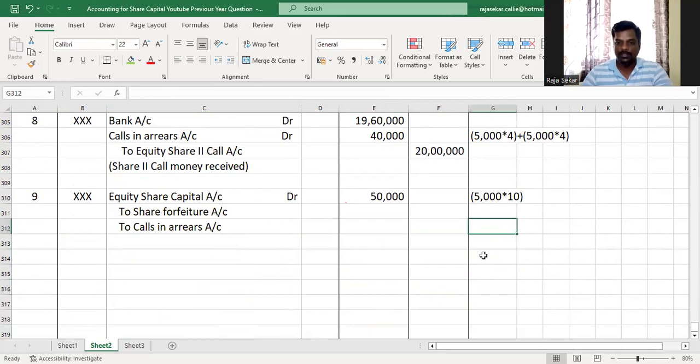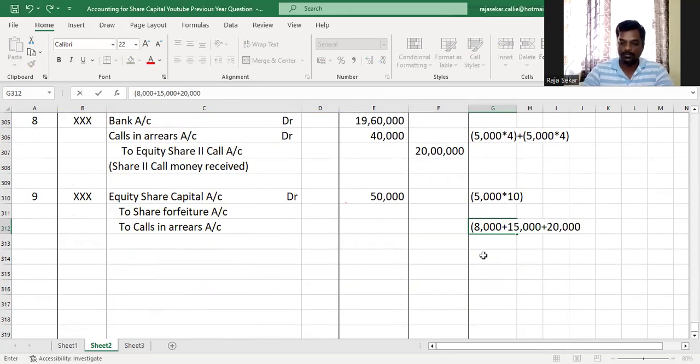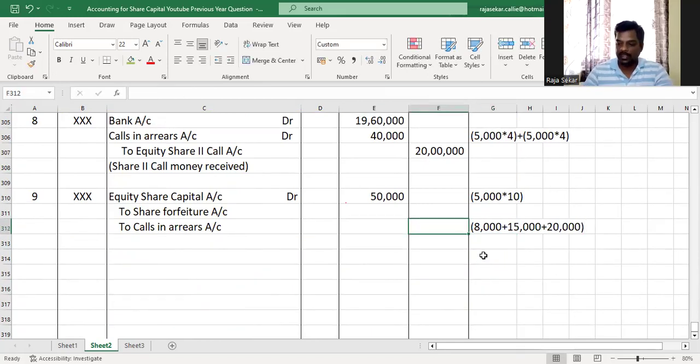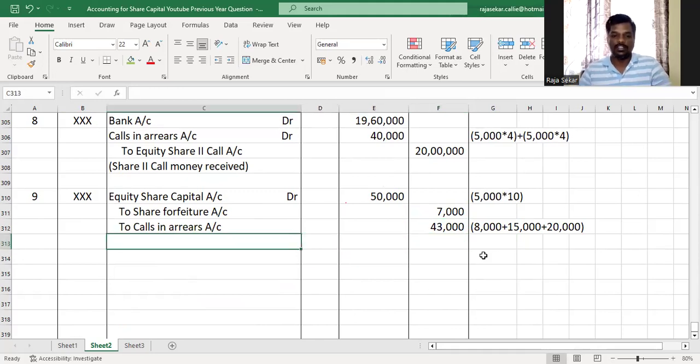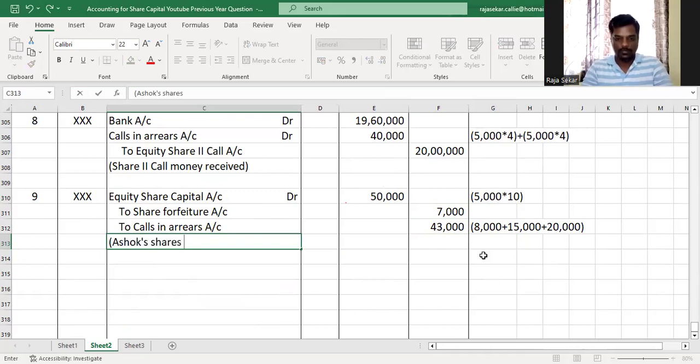Am I right? The total calls in arrears for Ashok will be 8,000 plus 15,000 in first call and 20,000 in second call. So that amount will be 8,000 plus 35,000, 43,000. So the amount credited to share forfeiture account will be the balancing figure, which is 7,000. Ashok's shares forfeited.